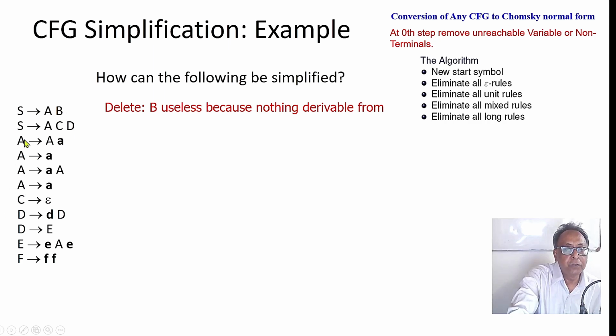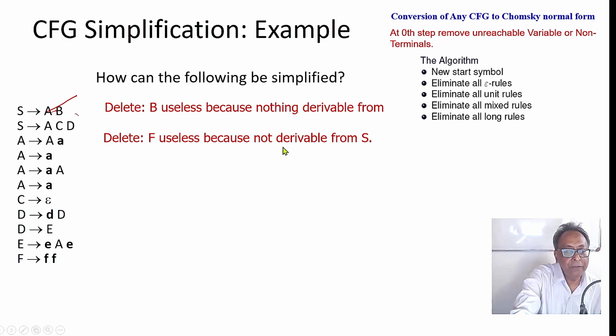So you have to strike off B. F is useless because it is not derivable from S; you cannot reach the F rule from S. So both B and F we can safely delete. So the first step, the 0th step, is to remove unreachable variables or non-terminals.